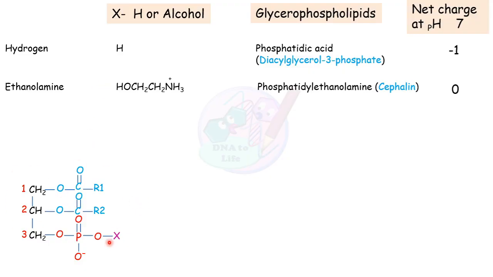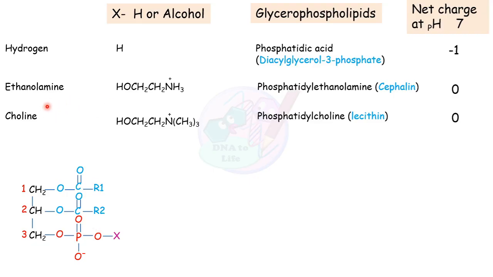Next example is here. In the first case hydrogen was present as X. In another case, another glycerophospholipid, here X will be alcohol. So here the amino alcohol is ethanolamine, and the final glycerophospholipid formed here is phosphatidylethanolamine, and this is also called cephalin. The net charge on phosphatidylethanolamine is 0, because ethanolamine has a positive charge, and here the phosphate group has a negative charge. So positive and negative will neutralize each other, and finally this molecule will have 0 charge.